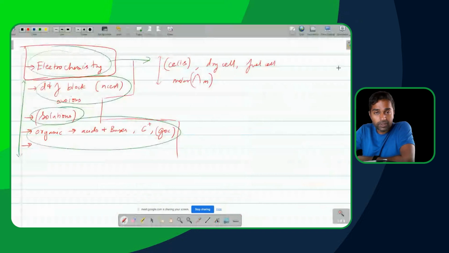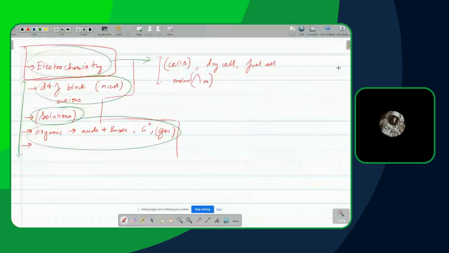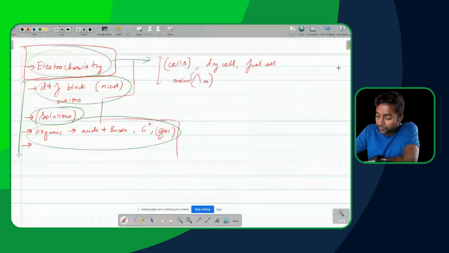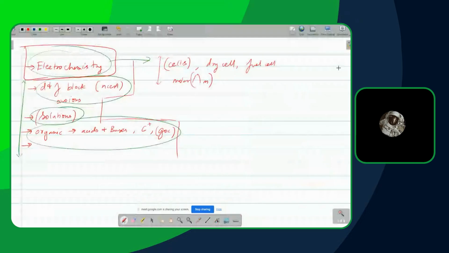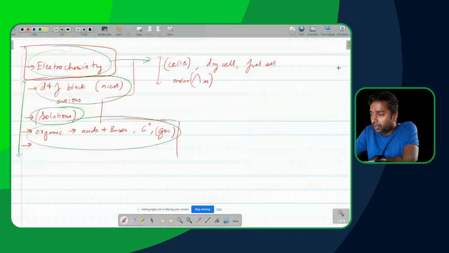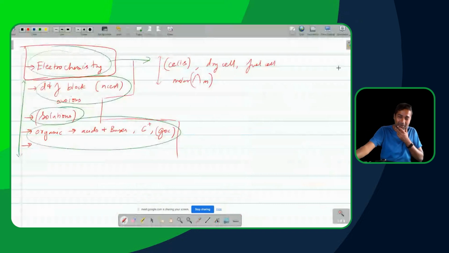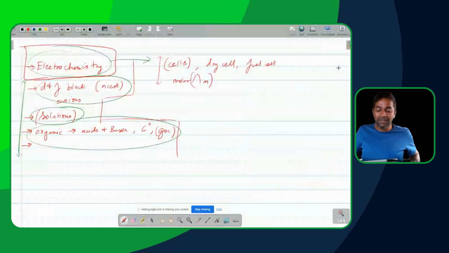What other topics do you want to discuss in this chapter? We have dry cell, lead accumulator, and fuel cell, and we have molar conductivity and Kohlrausch's law as well, so that's all that remains. Okay, so the rest you already know, is it correct in this chapter? Yes, you taught actually last lecture.